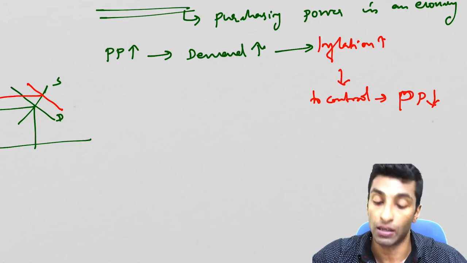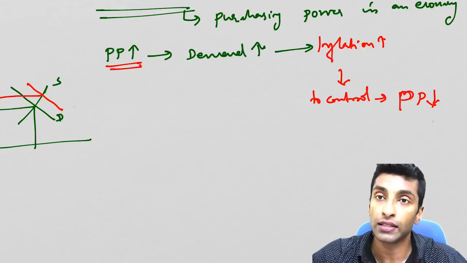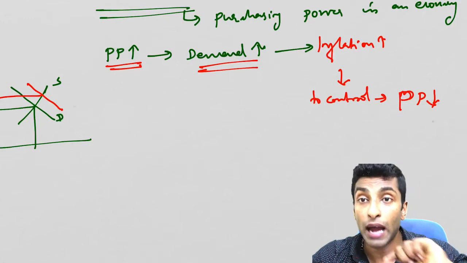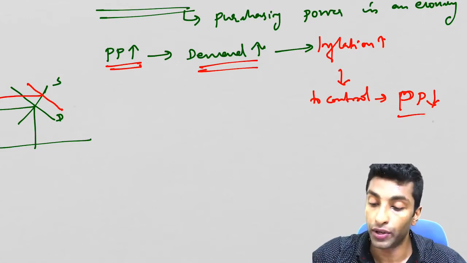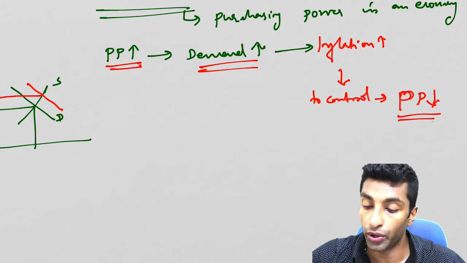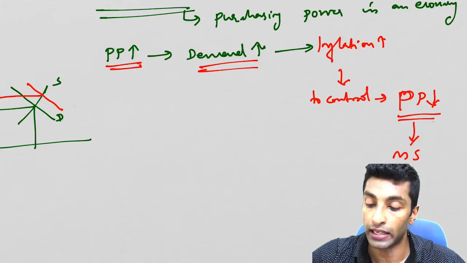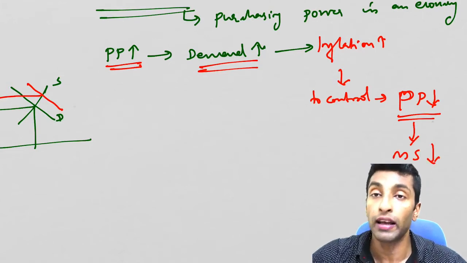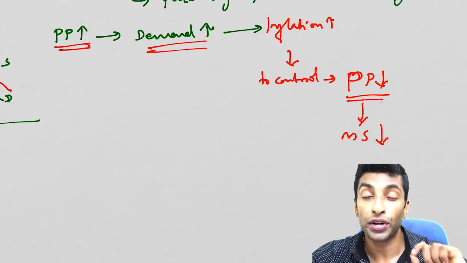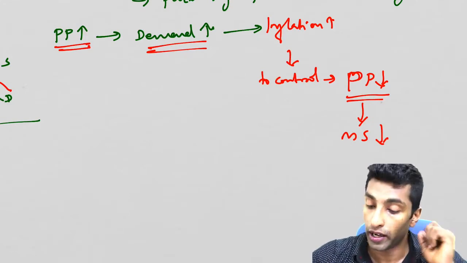You have to decrease purchasing power. So here purchasing power increased, so demand increased. So that is demand pull inflation. To tackle that, you have to decrease the purchasing power. How can you do that? You have to reduce money supply, and RBI takes contractionary measures. We'll be discussing that shortly.